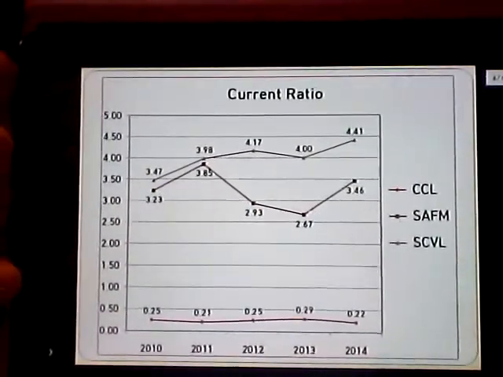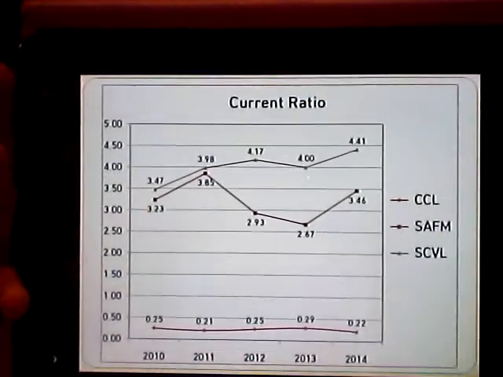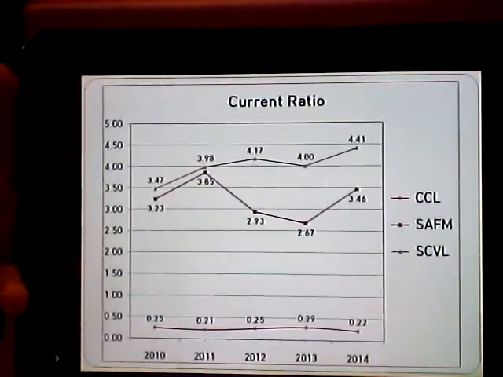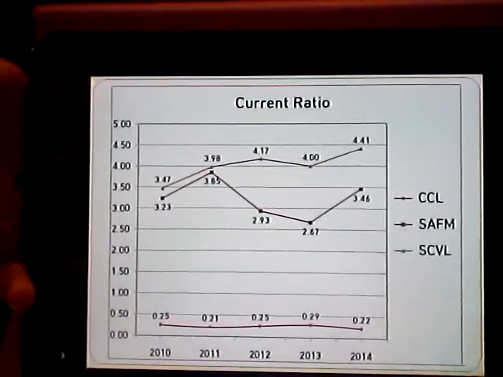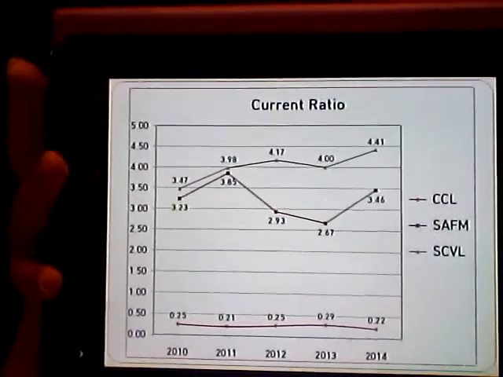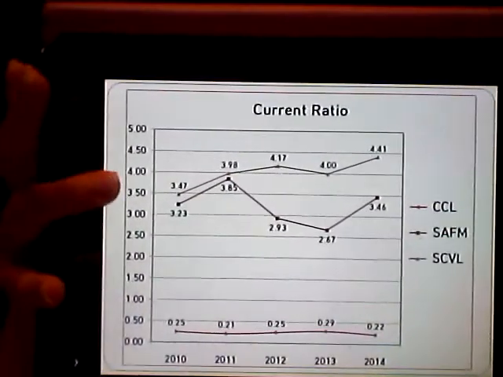If you look at their current ratio, you can see where Sanderson Farms and Shoe Carnival are up at the top. They're fairly high. They never get below 2.5, and ideally you'd look for something that was at least over 1. You can see down at the bottom, you can see Carnival Cruise Lines. They never get over 0.3, so that's not a very good ratio at all.